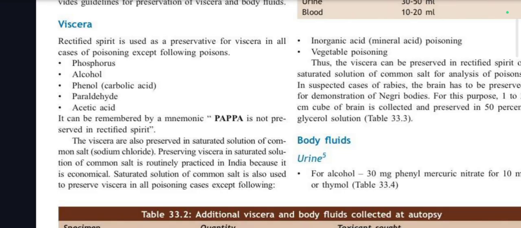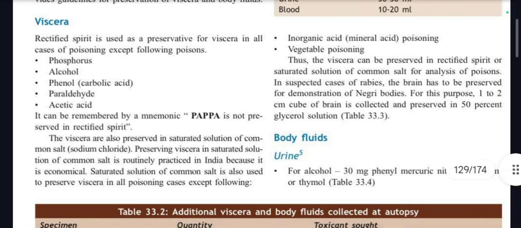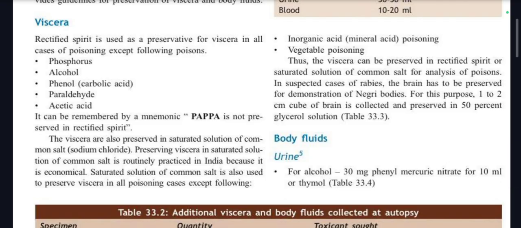The viscera are also preserved in saturated solution of common salt, which is NaCl. Preserving viscera in saturated solution of common salt is routinely practiced in India because it is economical. Obviously, salt is very cheap, right? Saturated solution of common salt is also used to preserve viscera in all poisoning cases except inorganic acid and vegetable poisoning. So you are not going to use rectified spirit in PAPA, and you are not going to use NaCl as a preservative in inorganic acid poisoning and vegetable poisoning. Thus, the viscera can be preserved in rectified spirit or saturated solution of common salt for analysis of poisons.